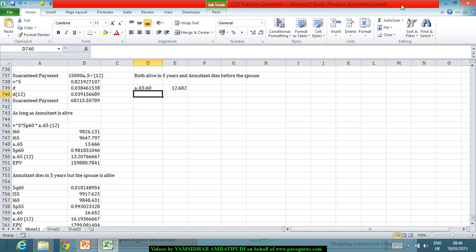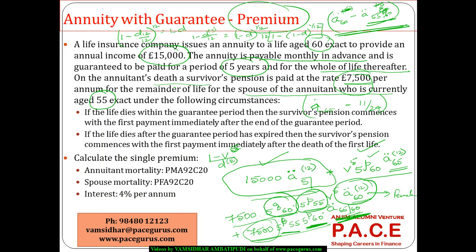So which means I could have got A double dot 65 with a pipe 60, which is nothing but A double dot 60 for a female minus A double dot 65 colon 60, which is the joint status, which is around 3.97.